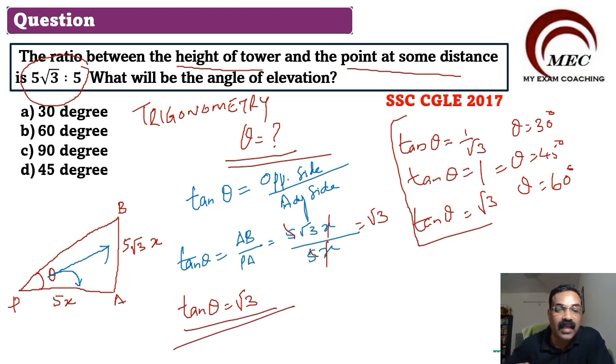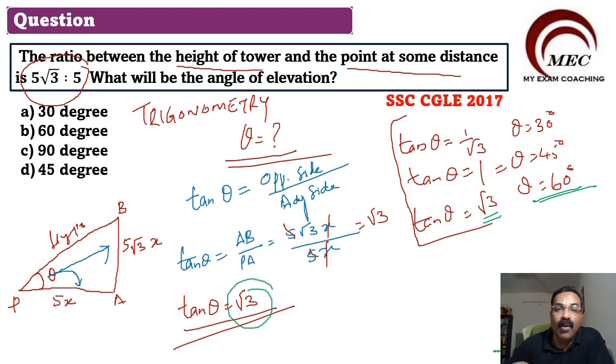When we have adjacent side and opposite side coming together, then we will take tan. If opposite side with the hypotenuse, this side is called hypo, opposite and hypo come, then we will take sine. Adjacent and hypo come, then we will take cos. And opposite and adjacent come, then we will take tan. So tan theta is equal to root 3, that is what we got here. For root 3, what is the value? Theta will be 60 degree, which we have to remember from the table.